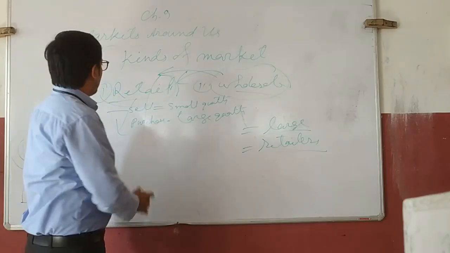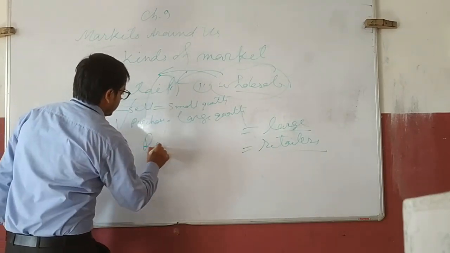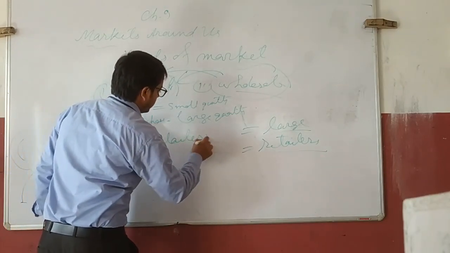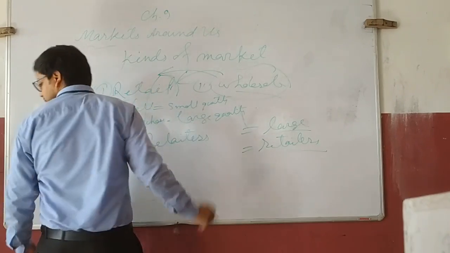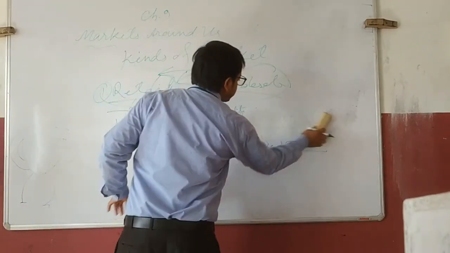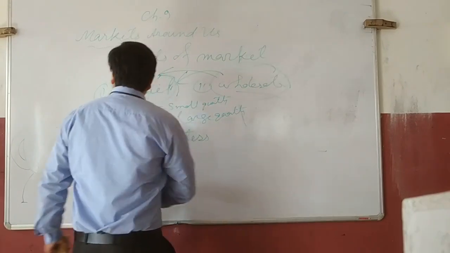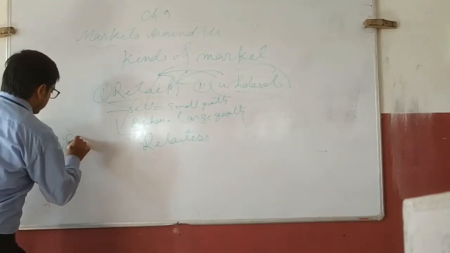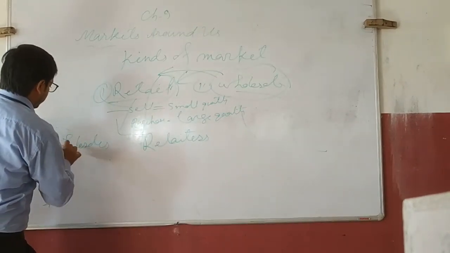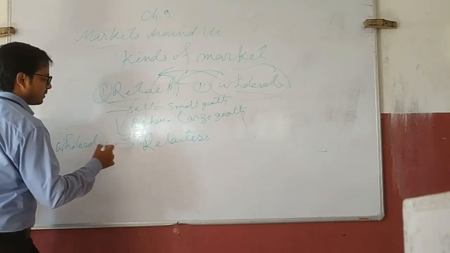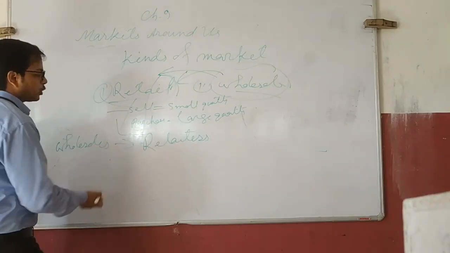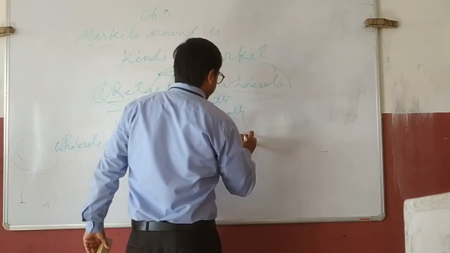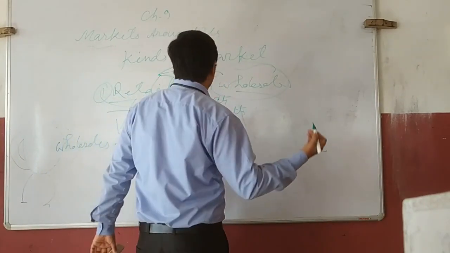That means retailers, here you see, I'm just making a link here. Wholesalers sell the product to retailers and retailers sell to us, that means we the common people, consumers.